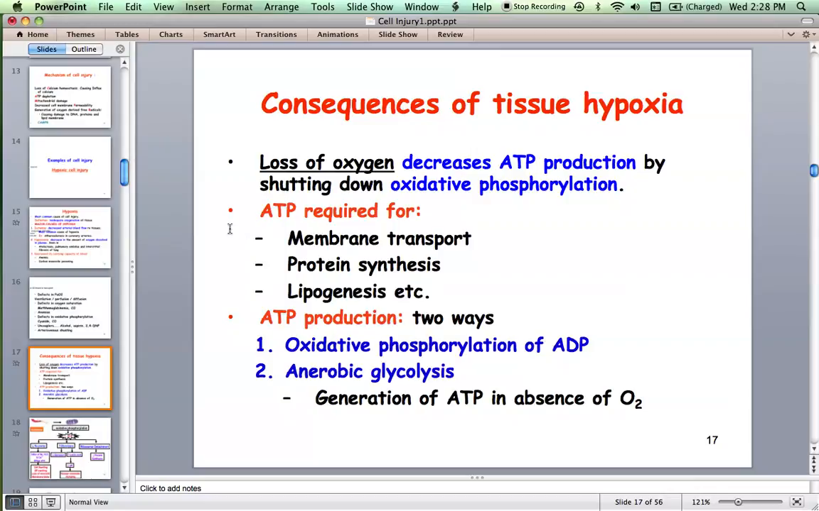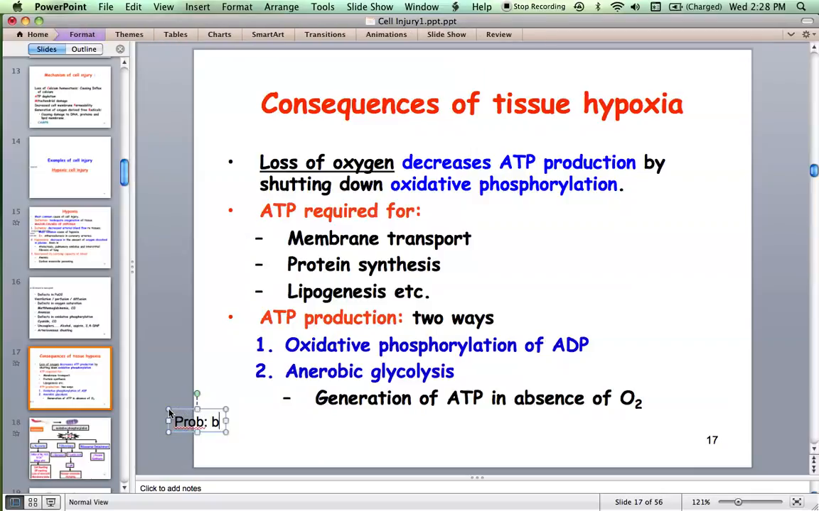And you know ATP is required for many functions of cells like membrane transport, protein synthesis, liposynthesis, etc. And because of which all these functions get disturbed, and the cell now tries to synthesize ATP by anaerobic glycolysis, and there is generation of ATP in the absence of oxygen, but the problem is there is building up of lactic acidosis. Okay?